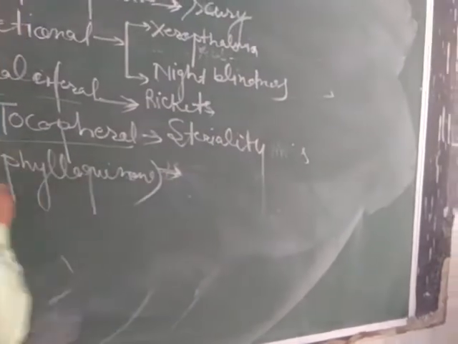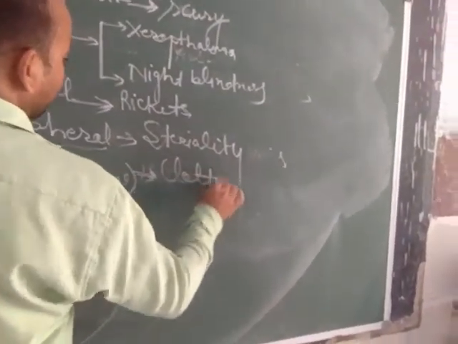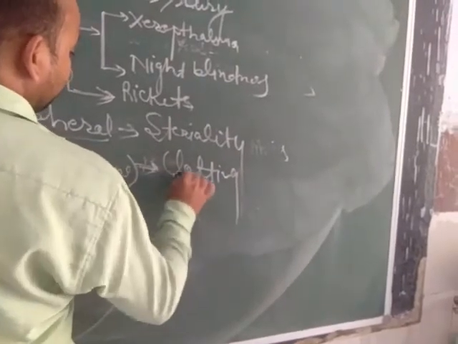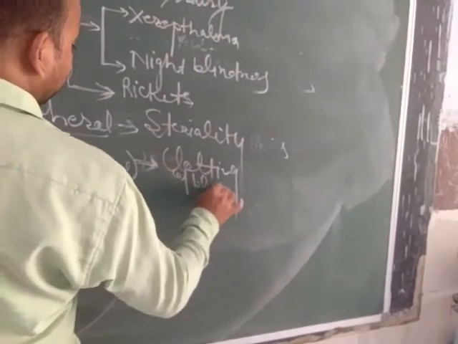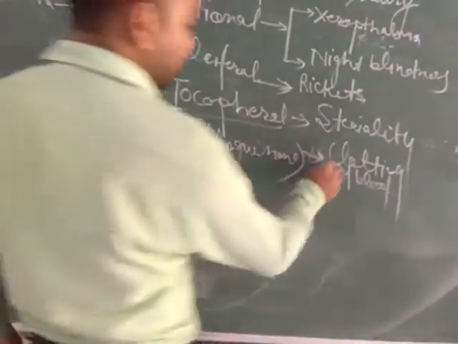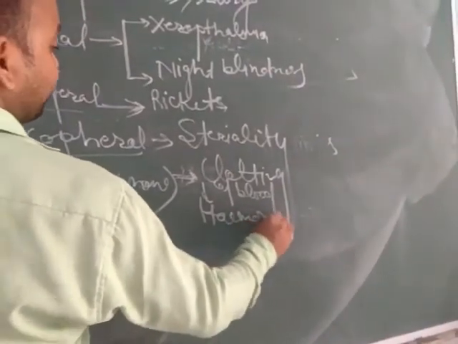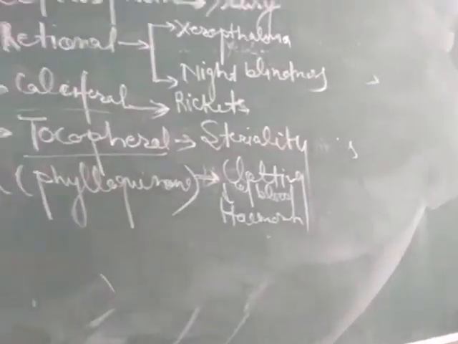Due to deficiency of vitamin K, clotting of blood does not occur. Such a condition is called hemorrhage.